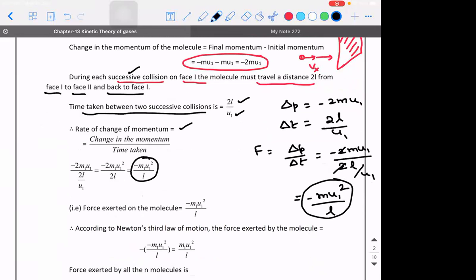That's what we are calling the rate of change of momentum, which is nothing but the force exerted on the molecule. So the force exerted on the molecule is minus m1 u1 square by L. So what will be the force exerted by the molecule?